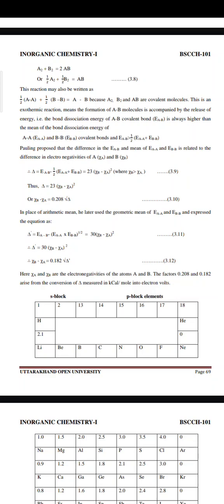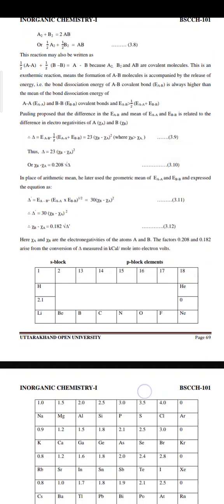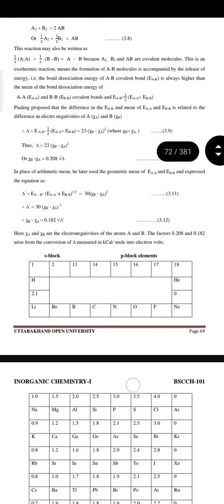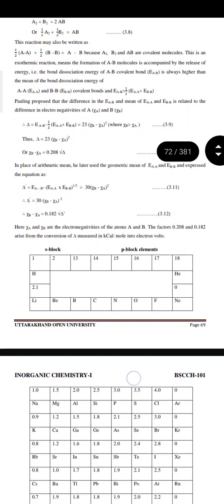In place of the arithmetic mean, he later used the geometric mean of E(A–A) and E(B–B) and expressed the equation as del is equal to E(A–B) minus (E(A–A) into E(B–B)) to the power half, is equal to 30 (XA minus XB) squared, that is XA minus XB is equal to 0.182 root del. Here XA and XB are the electronegativities of the atoms A and B. The factors 0.208 and 0.182 arise from the conversion of del measured in kilocalories per mole into electron volts.